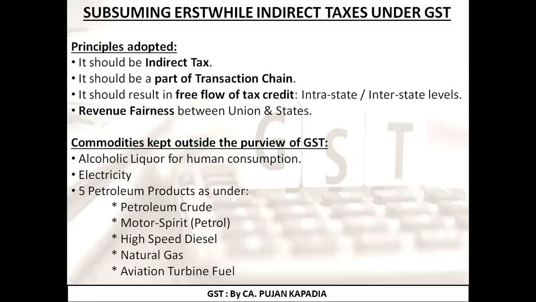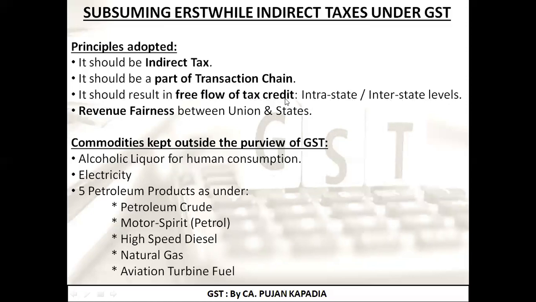The first point that was taken care of, that I need to ensure only indirect taxes are being clubbed and transformed into GST. Second point, I had taken care of that the taxes that I am going to club under GST should be the part of transaction chain. Third is it should result in free flow of tax credit, that is at intrastate and interstate levels. Now first of all, what is tax credit? What is intrastate, interstate? Let's understand.